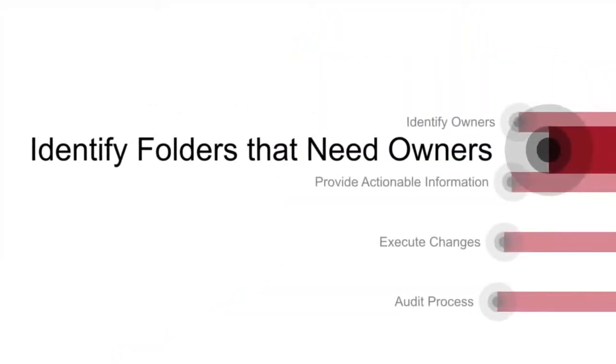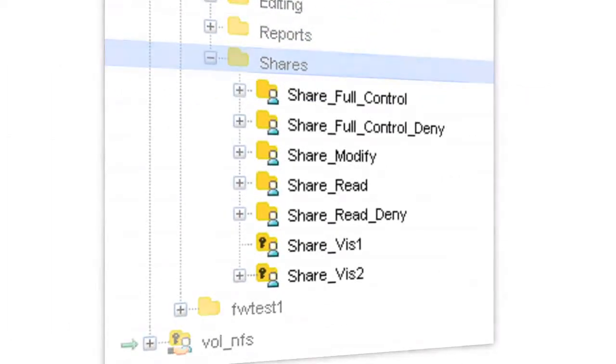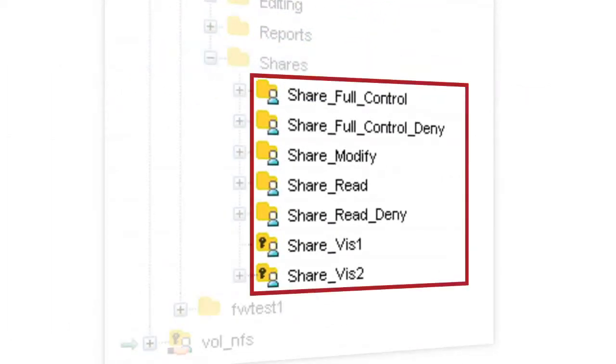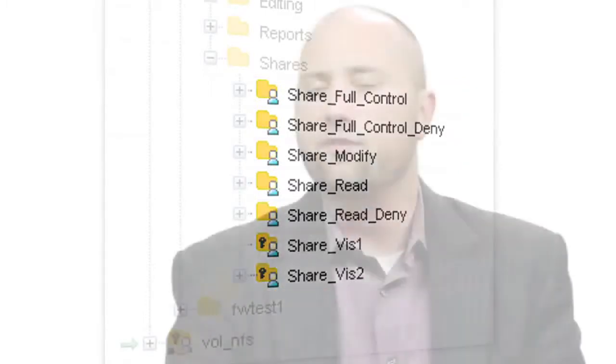First, we need to identify which folders need owners. Which of our data sets are critical and need to have their access rights reviewed by someone in the organization? If someone in the organization has read or write access, that data set needs an owner.